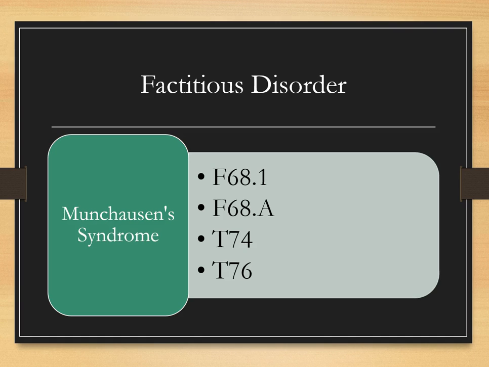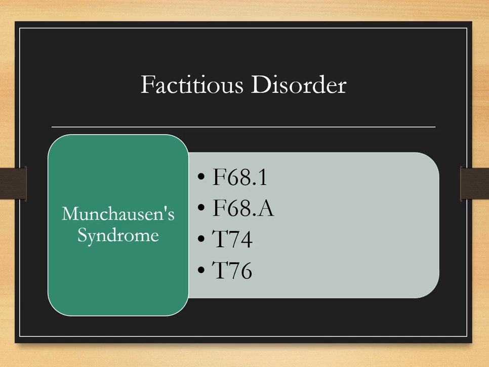All right, our last guideline for Chapter 5 is for factitious disorder, also known as Munchausen syndrome. So this particular syndrome is when the patient or person falsely reports or causes his or her own physical or physiological signs or symptoms. In these cases, if it's documented, we're going to be using code F68.1.